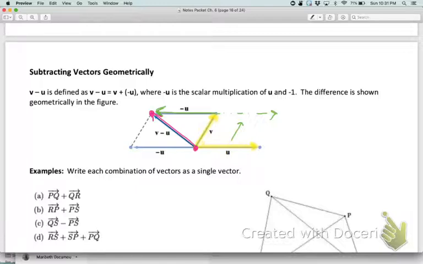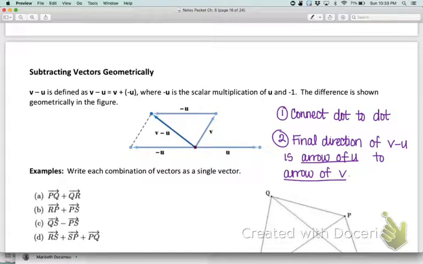Now here's sort of a simpler way, if you want just a step-by-step of how to remember that. First, when we subtract, we actually want to connect them dot to dot. So when we added, remember we wanted to connect them dot to arrow. But this time we want to connect dot to dot. And then the way that you find your final answer is that we draw that out. When you do dot to dot and then connect the two arrows, the answer would be right here, where you decide to give it direction if you're doing V minus U.